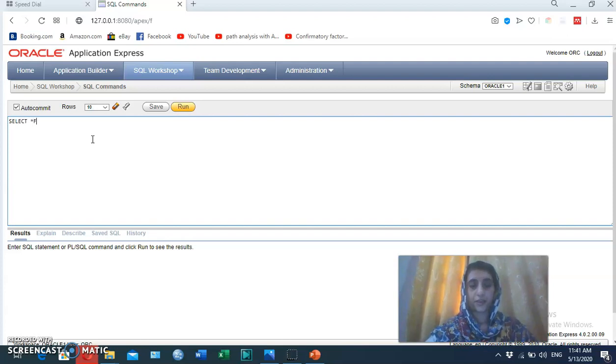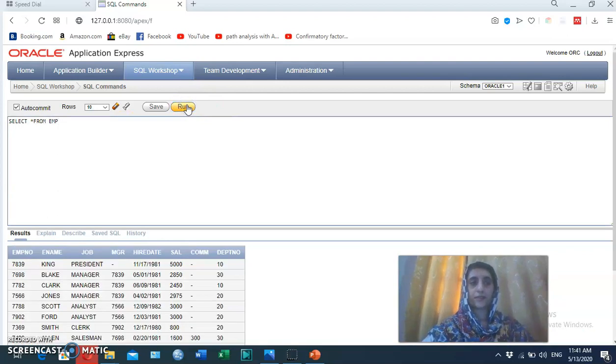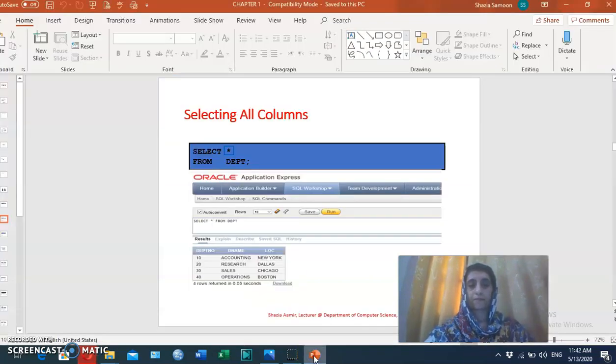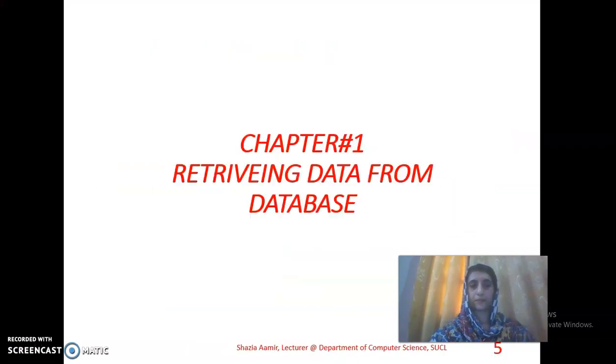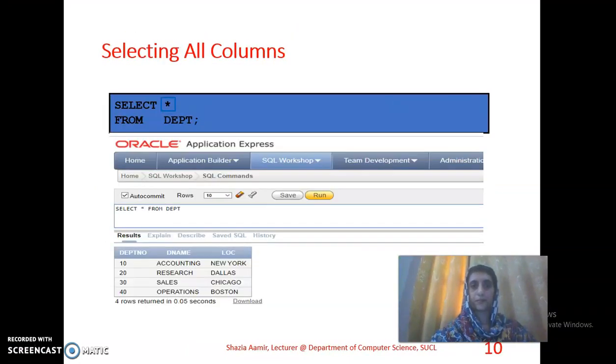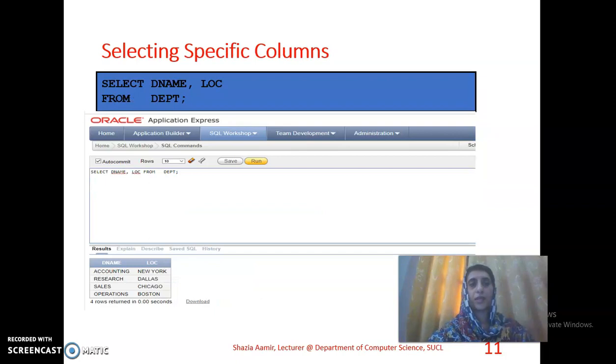SELECT asterisk FROM EMP. It returns the complete record of the table. Now select a specific column: SELECT ename FROM department table. Here we have a screenshot retrieving the specific record from the table. We do this simply, as we did previously.